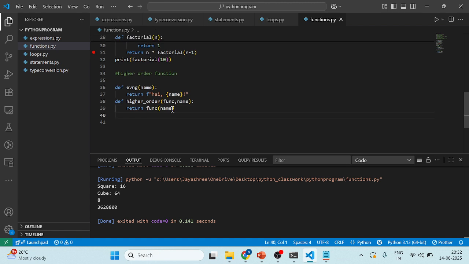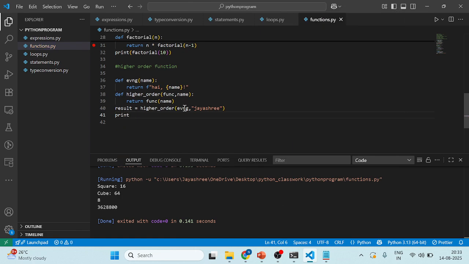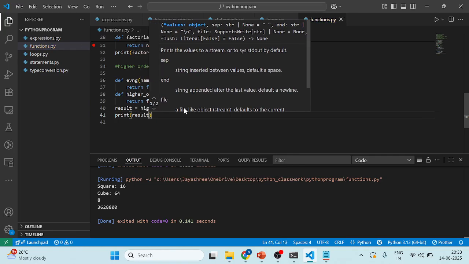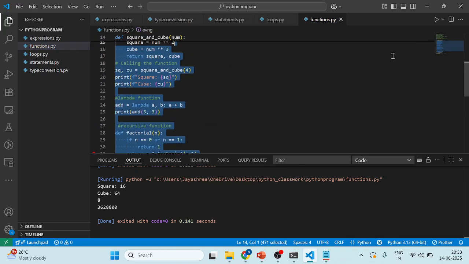So here I'm passing arguments. Result, higher order. Here I'm passing the function name, that will be evening. After that, I'm passing some name, using string format. After that, I need to give a print statement. So here result. I'm going to execute this one.